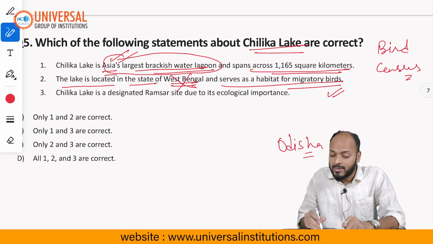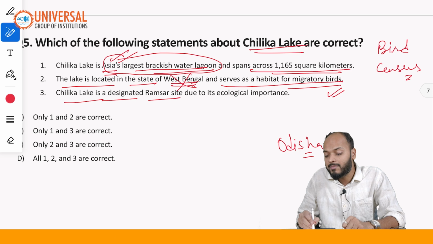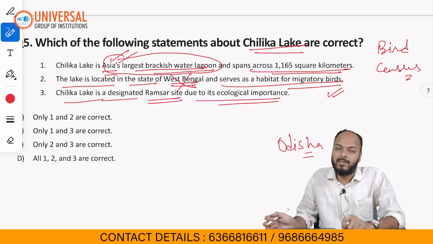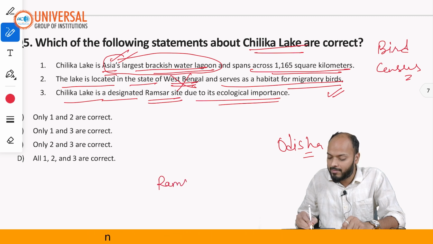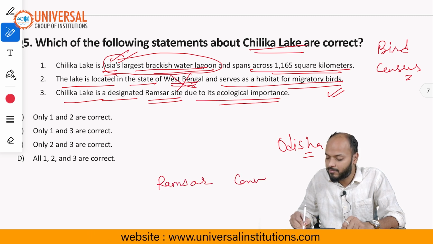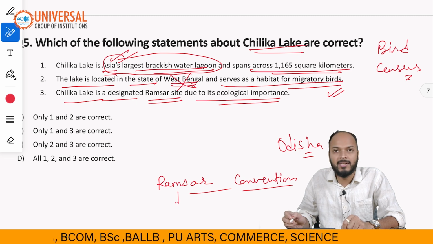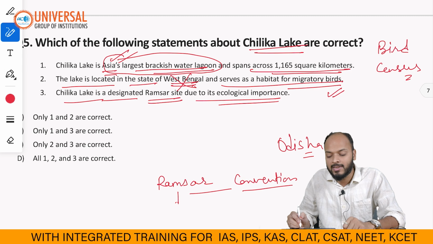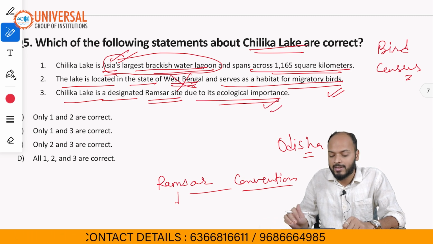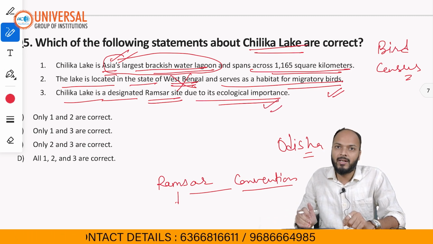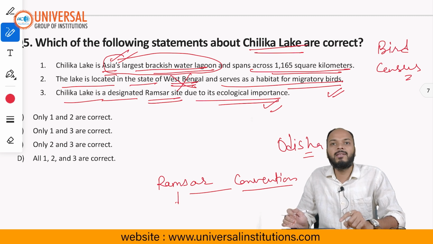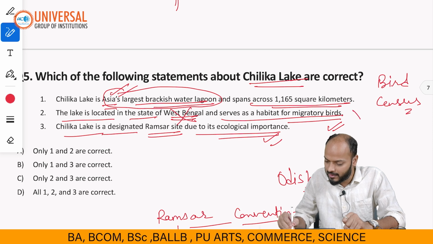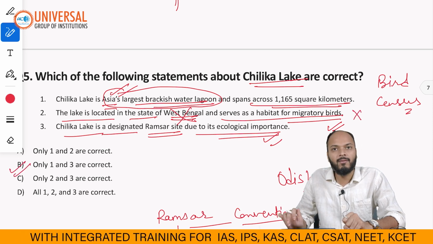Then the third statement says Chilka Lake is a designated Ramsar site due to its ecological importance. You might have heard about the Ramsar convention. Ramsar is a place in Iran, and under the Ramsar convention, wetlands of high ecological importance are given the status of Ramsar site. Chilka Lake is one such site in India. Statement 3 is correct. Because statement 2 is incorrect, the answer would be B, 1 and 3.